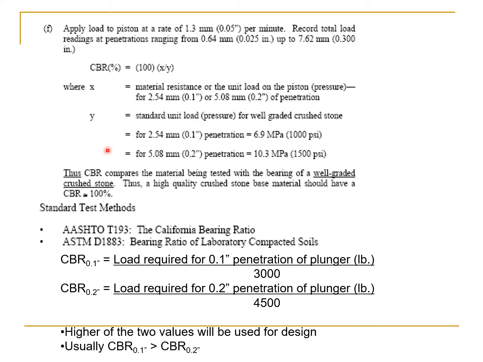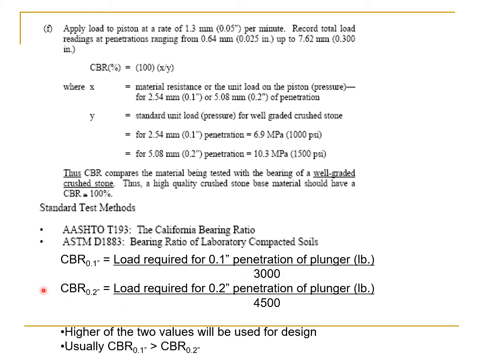So CBR can be determined corresponding to 0.1 inch penetration and corresponding to 0.2 inch penetration. So CBR corresponding to 0.1 inch penetration is load required for 0.1 inch penetration of plunger in pounds divided by 3000. So this 3000 is the standard load in pounds required for a penetration of 0.1 inch in the standard crushed stone available in the state of California.